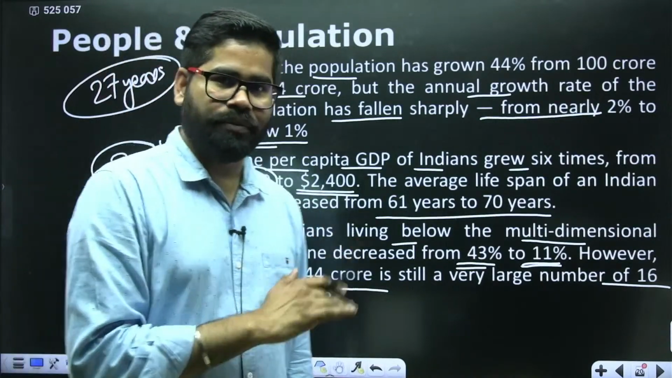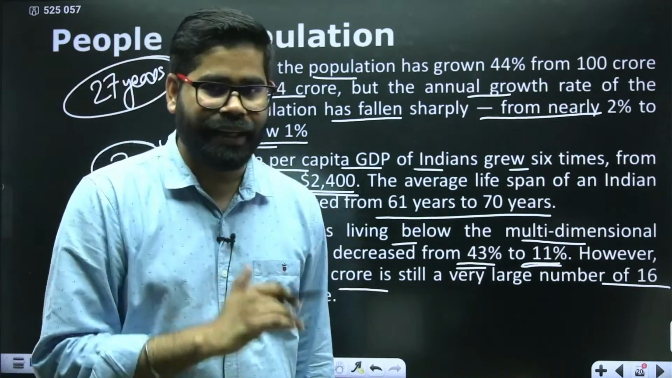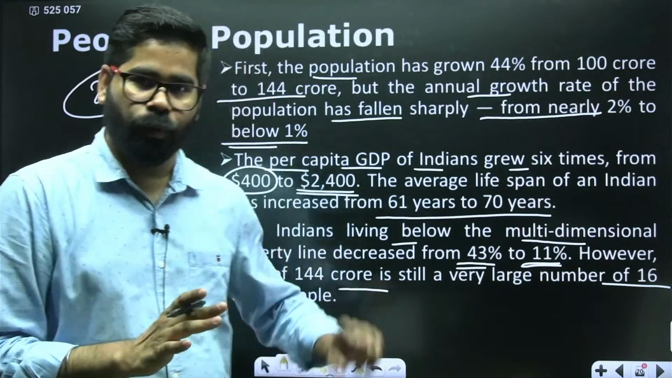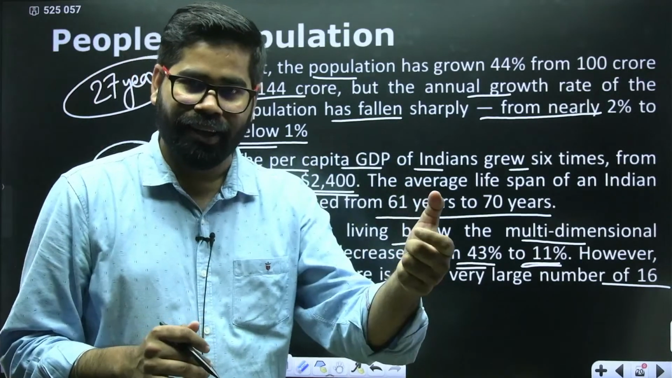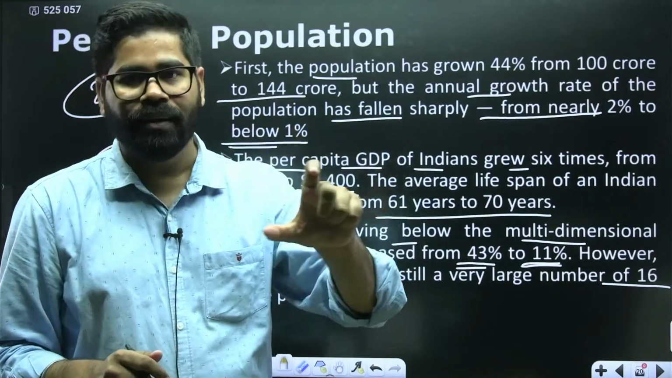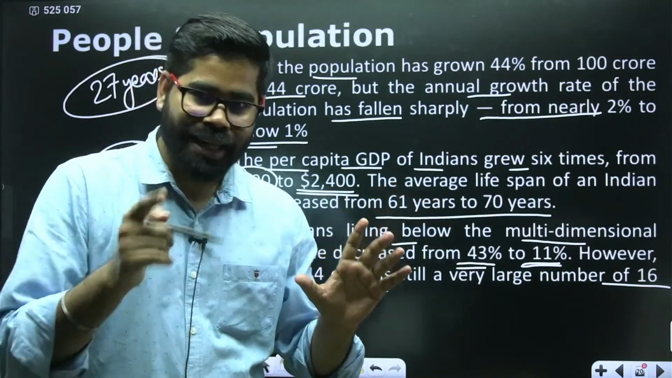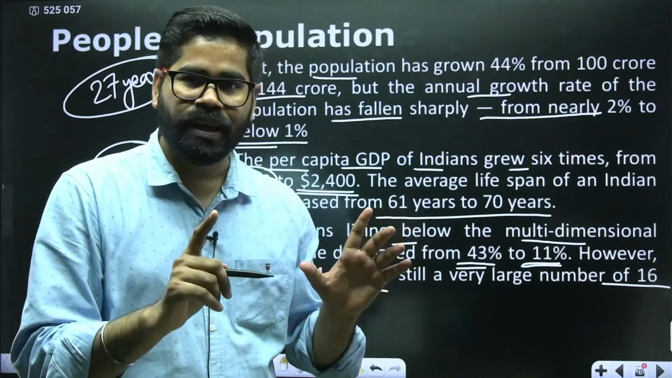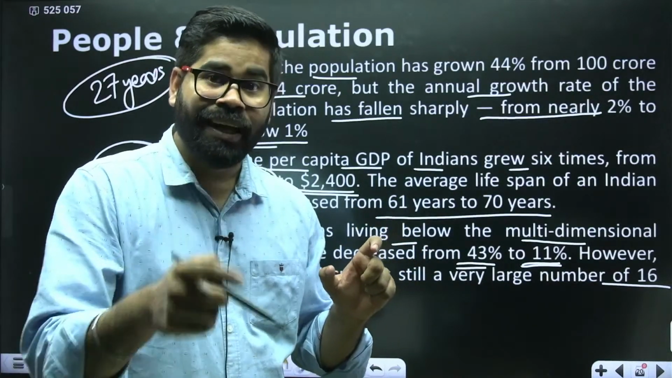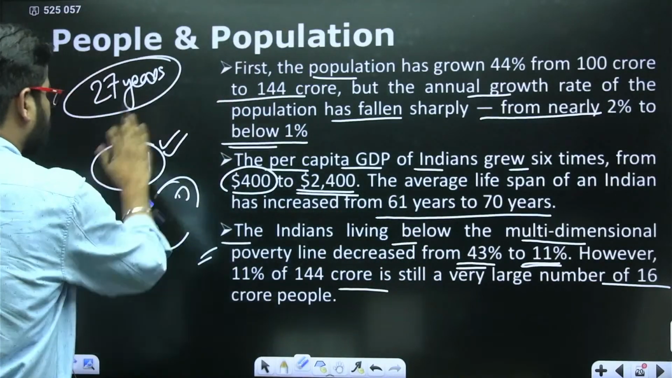So this is one of the things. Things have been improving, but still a lot has to be done. That is the first part. What we get from here: our population is growing, but it has started a reversal, the rate of growth has come down. Second thing is, we have seen an increase in per capita income. We have seen an increase in life expectancy. So from here, we can get some of the facts.